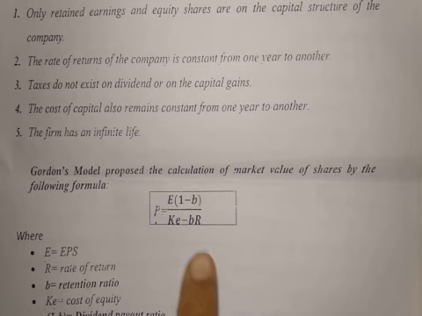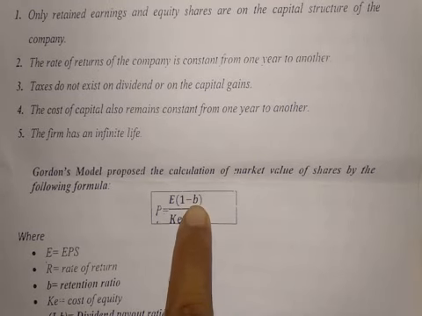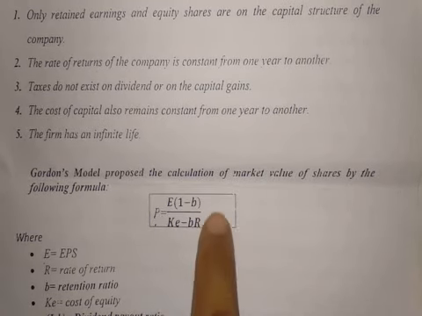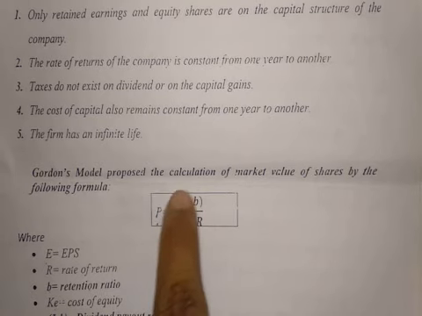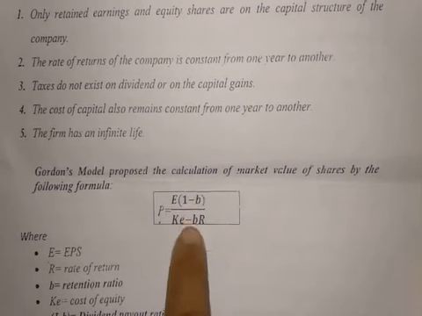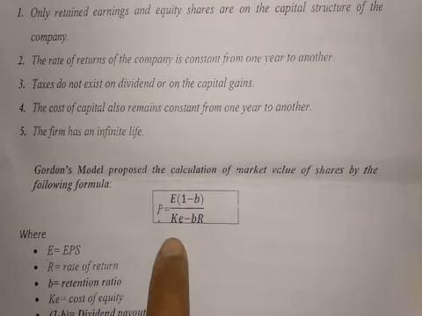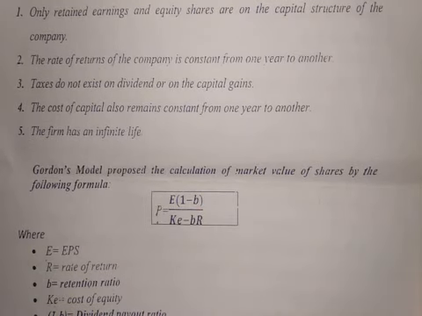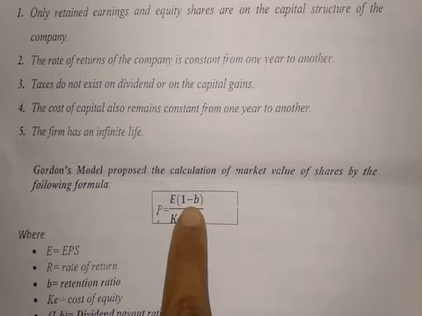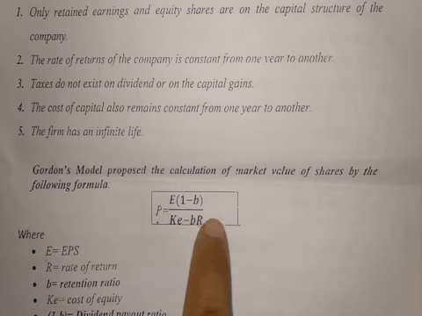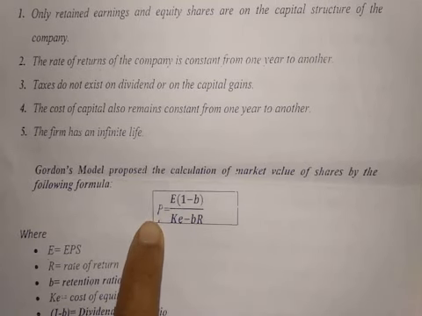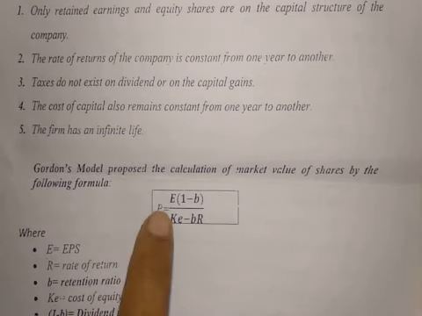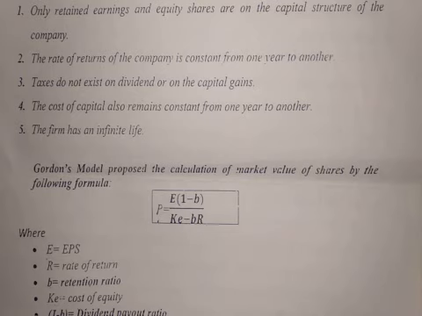And one more defect: if the dividend payout ratio is 0, that means if the dividend rate is 0, we will be getting a market price of 0 by using this formula. But it is not like that. There will be a market price even if the payout ratio is 0. So that is one of the defects. We get a market price of 0, but it is not correct. So that is the main defect of this model.